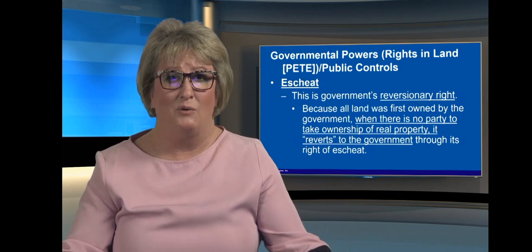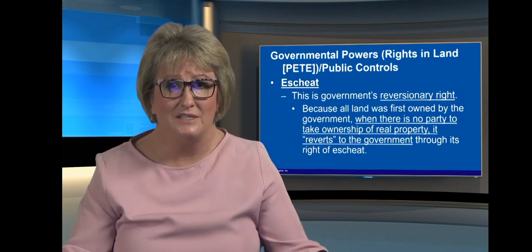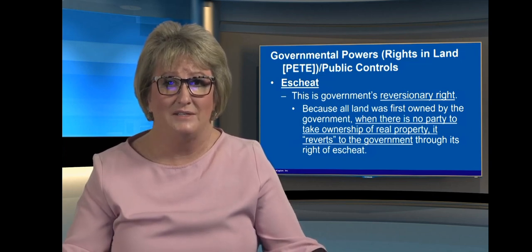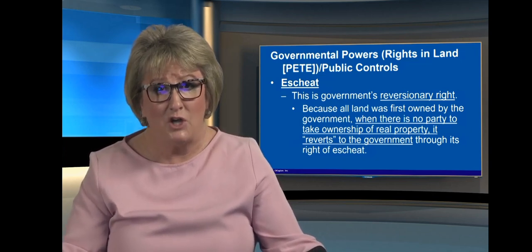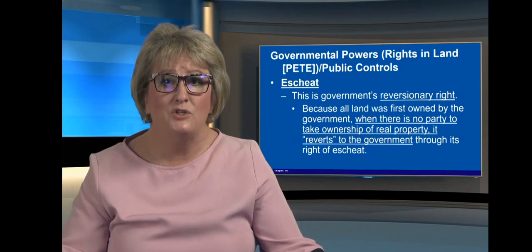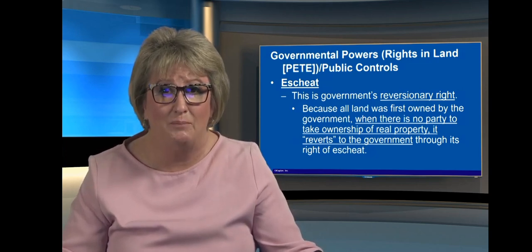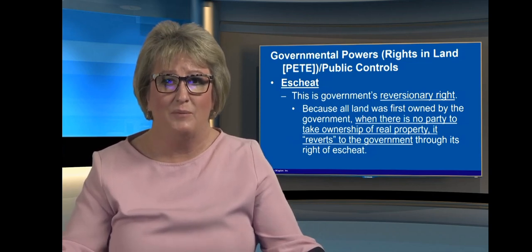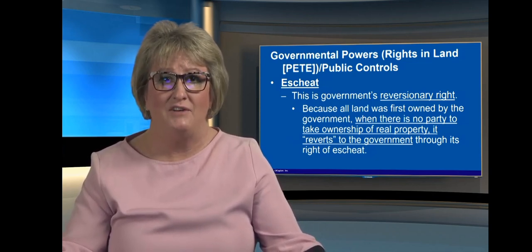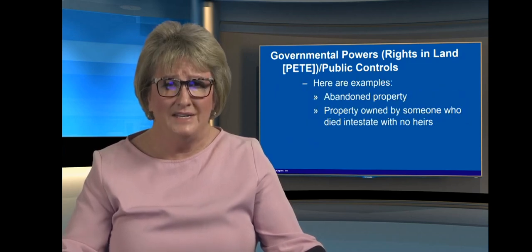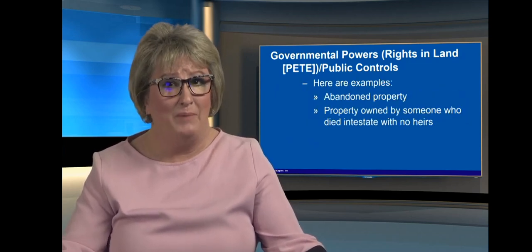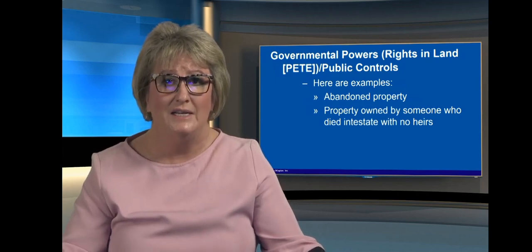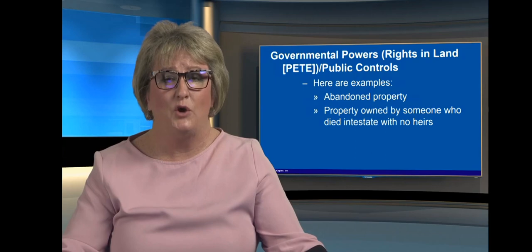Another government power is escheat. Escheat is the government's reversionary right. Because all land was first owned by the government, when there's no party to take ownership of real property, it reverts to the government through the government's right of escheat. Examples of escheat are abandoned property or property owned by someone who died intestate with no heirs.